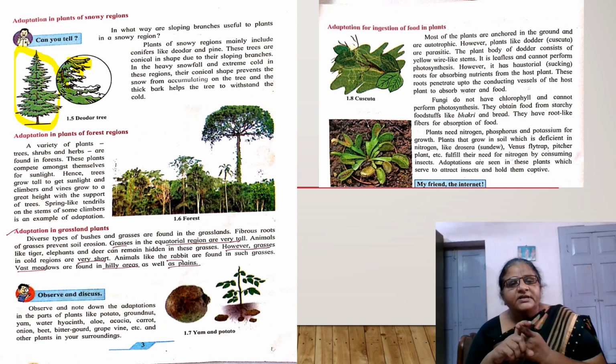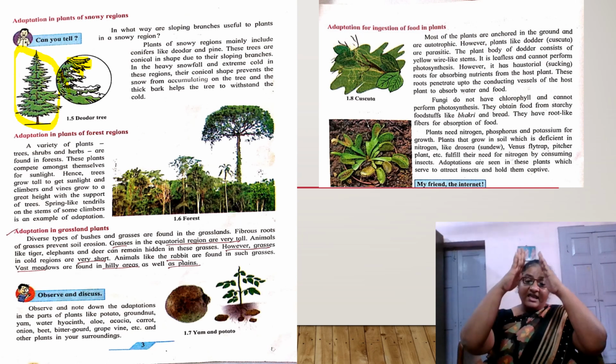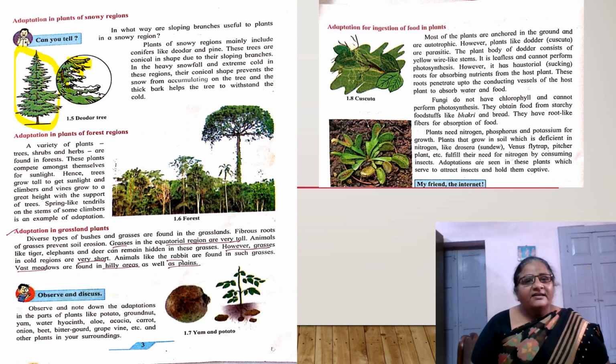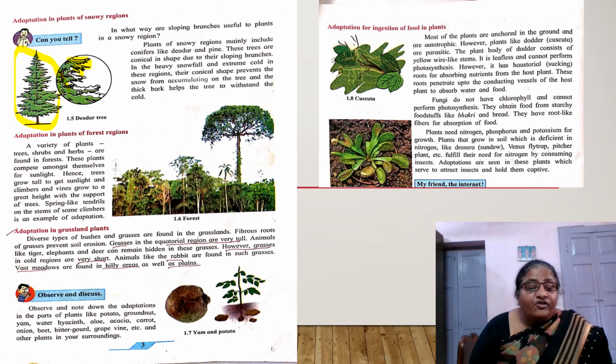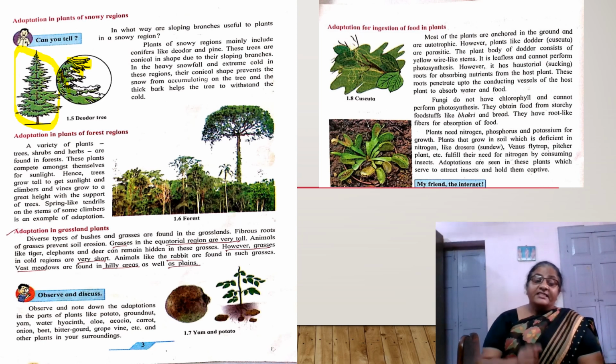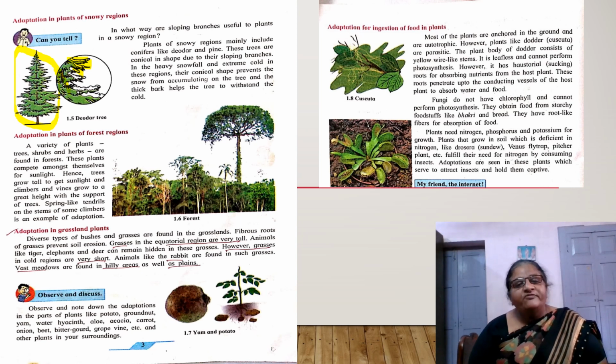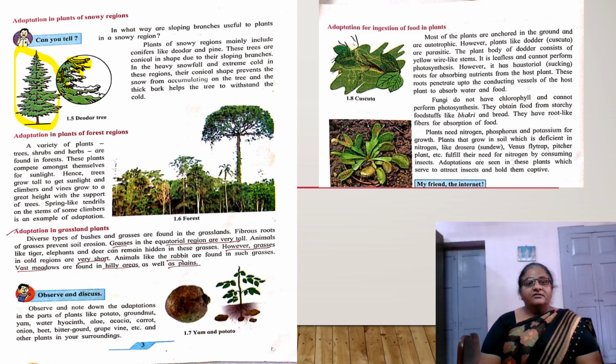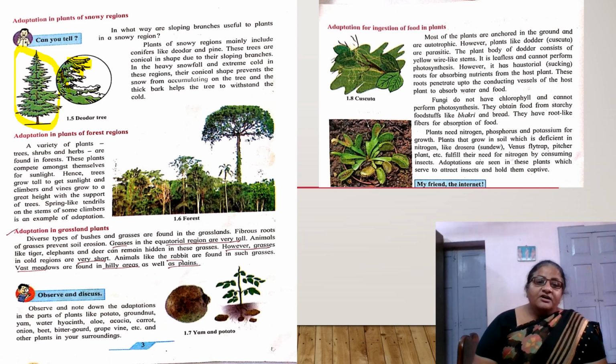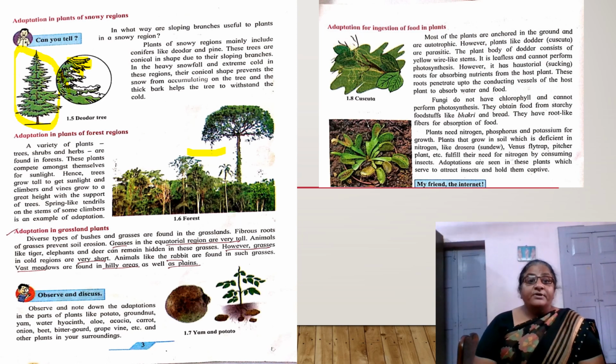Which are the examples? The examples are pine and deodar trees. They have sloping branches. Now, the famous example is the Christmas tree. And then see the adaptation in plants of the forest region. These plants grow in forests, and as they are large in number, they compete with one another to get sunlight. So as a result, we see tall trees, tall climbers, tall vines in that forest region.